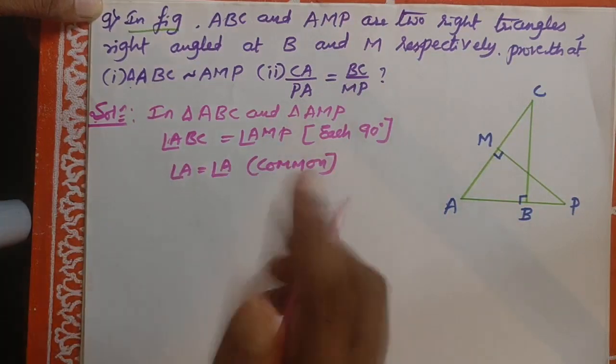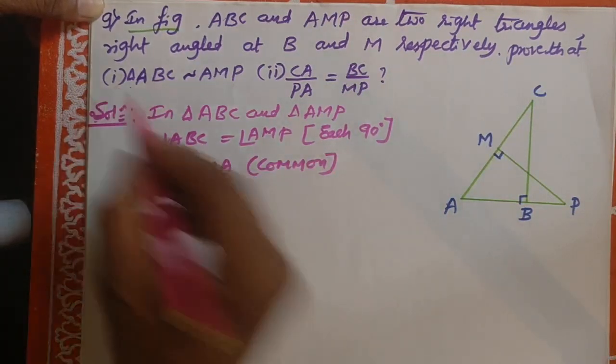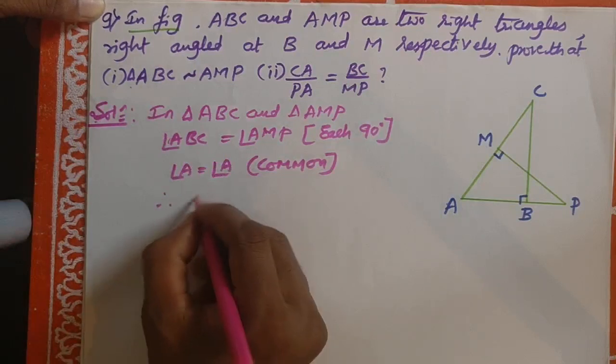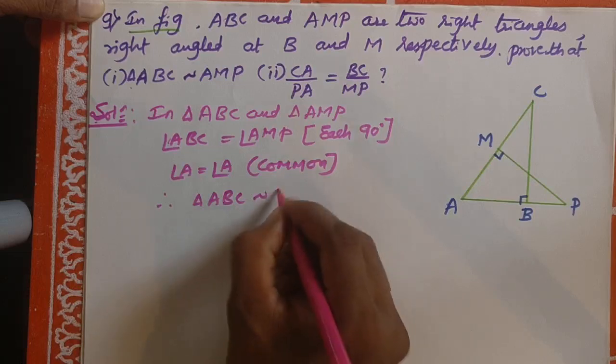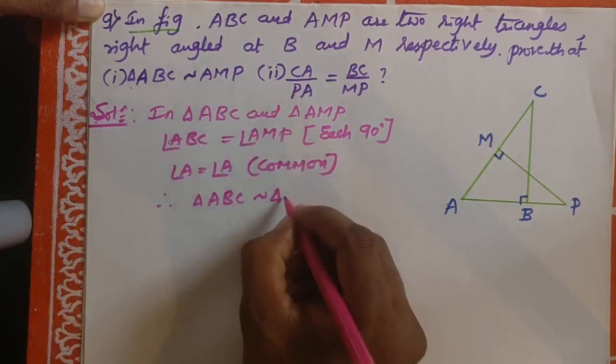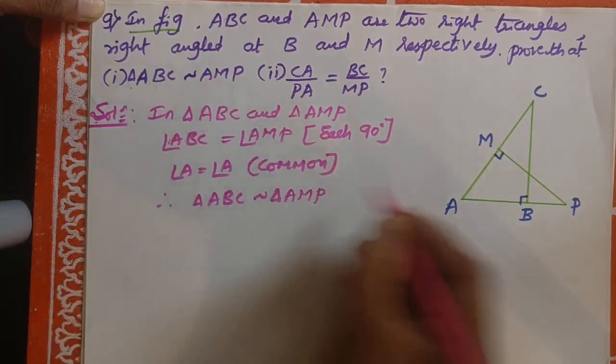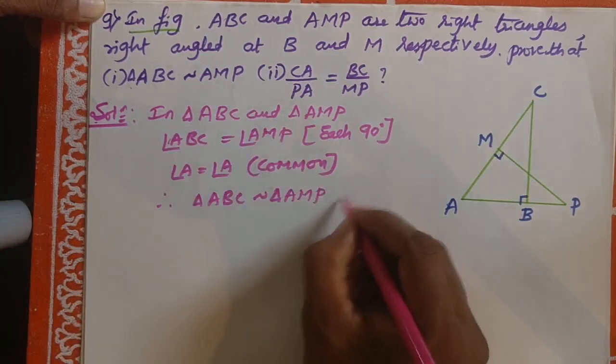Therefore, triangle ABC is similar to triangle AMP. Proved.